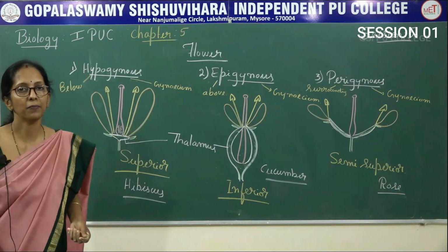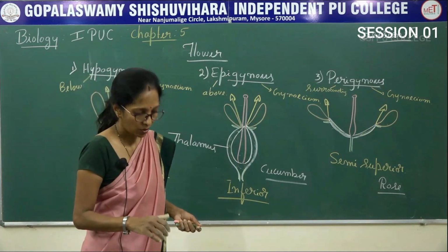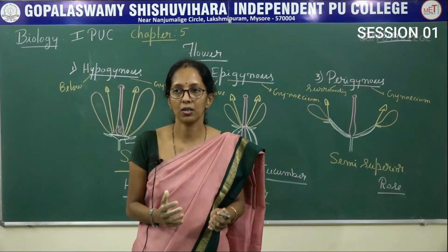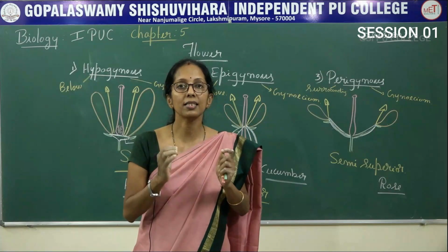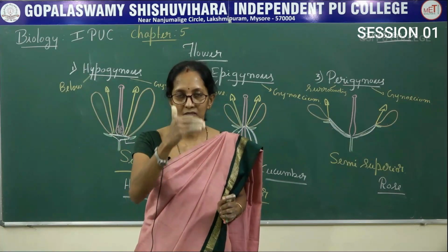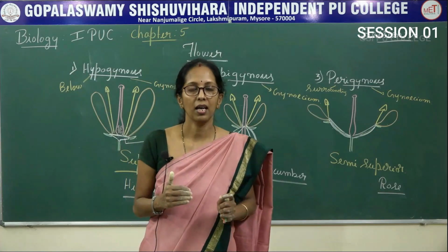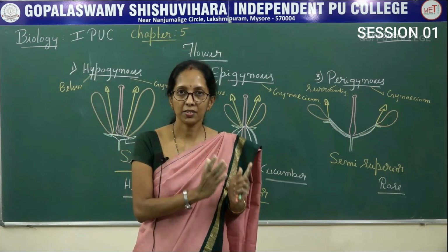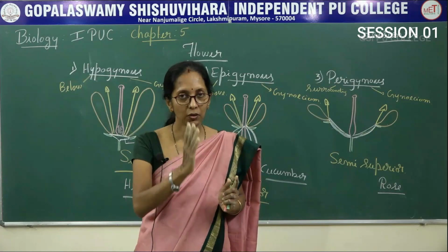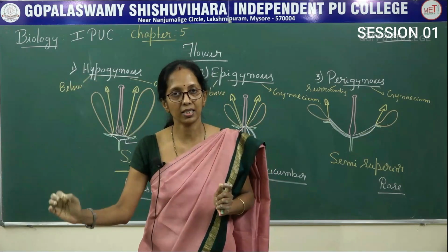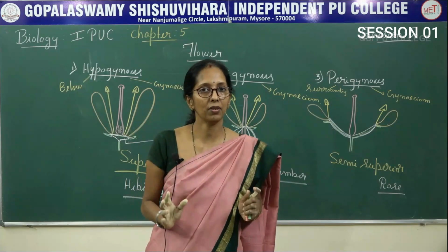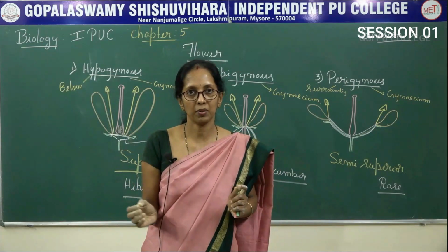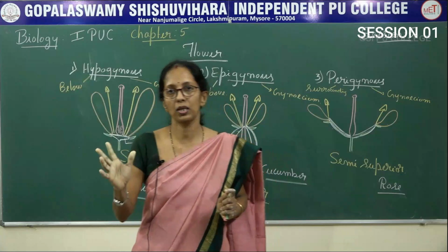So, in this session, I think you understood what is meant by inflorescence. It may be a single flower or a group or cluster of flowers present on the same axis. Inflorescences are classified into two types: racemose and cymose. Racemose means the growth of the peduncle is unlimited and it never ends in a flower. In cymose, it is limited and it always ends in a flower. And then acropetal arrangement, basipetal arrangement, centripetal maturation, centrifugal maturation.